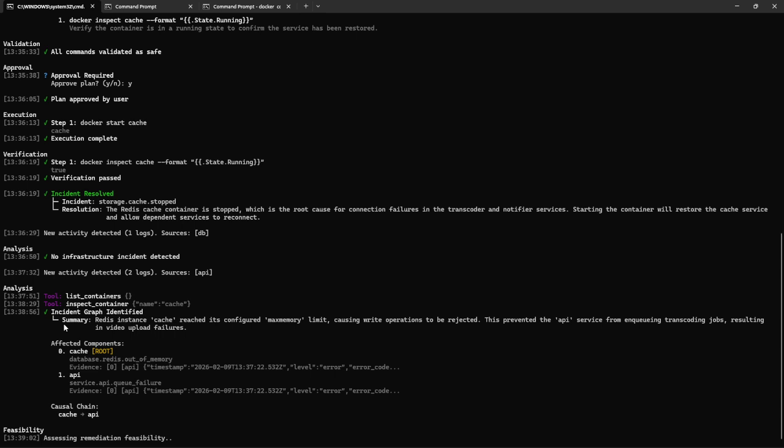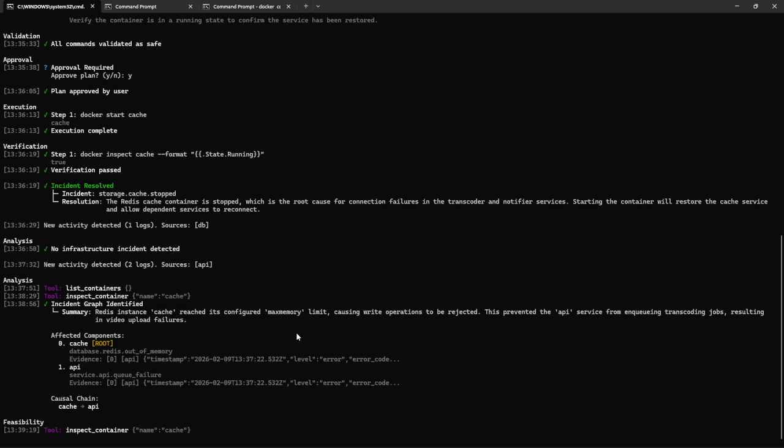Cache is the root cause because the Redis is out of memory, and that is affecting the API because of all the errors we're getting with the connection refused. And now it checks for the feasibility. Now I have deliberately not put any max memory config or any max memory information in the Docker Compose. So I am basically triggering a feasibility questioning myself to show that here in a demo as well.